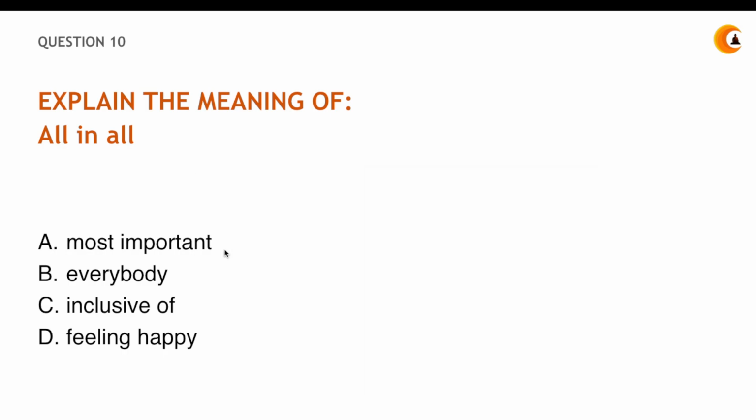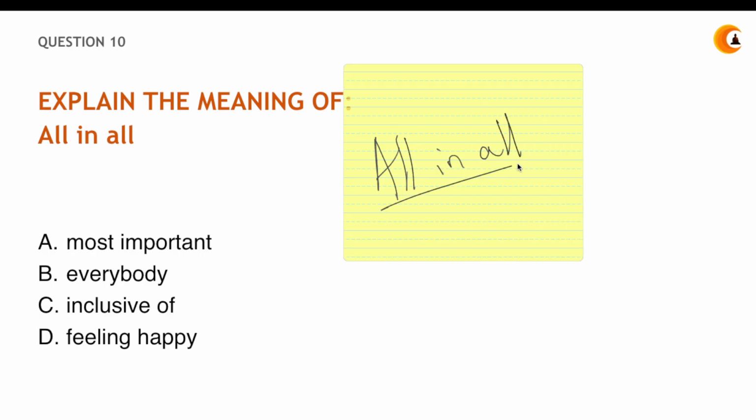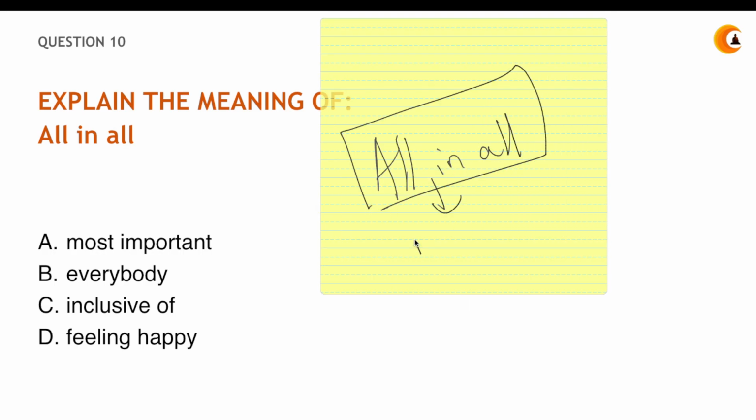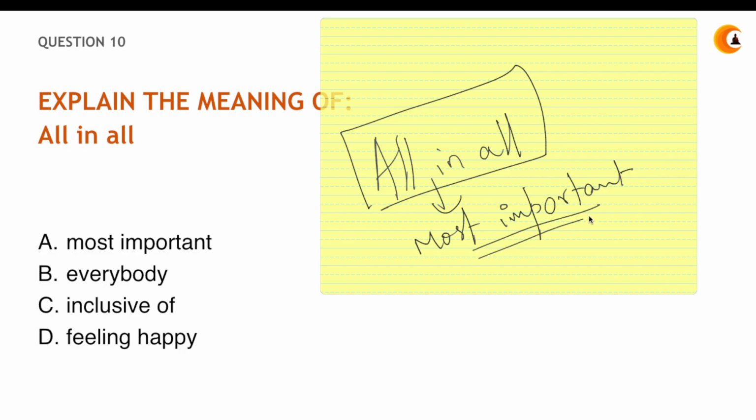Alright, so time is up. All in all means that you are most important. Okay, you are all in all. What does this statement mean? That you are everything to me. You're the most important person to me. So when someone says that you're my all in all, that means I have everything in you. That makes you the most important person. So all in all means most important.